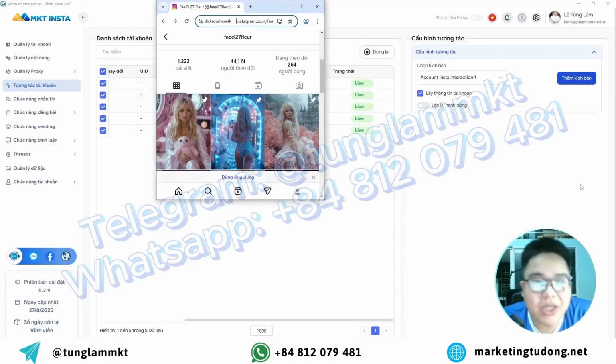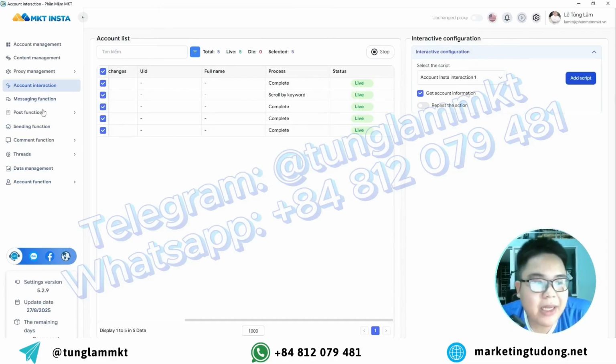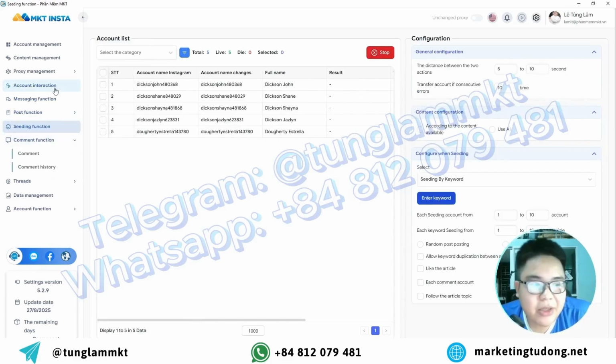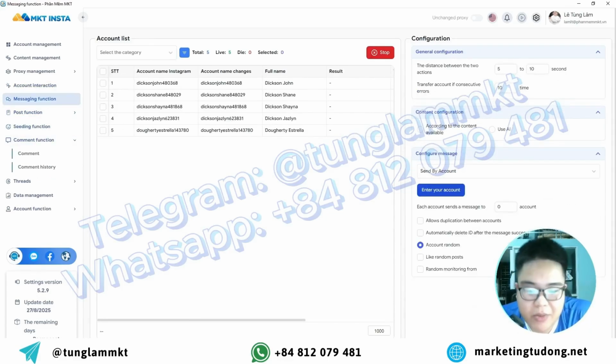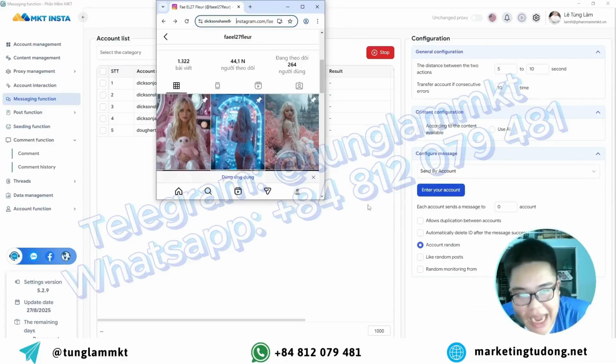And you can absolutely use these accounts to serve your purposes, such as posting, seeding, commenting, or even messaging other Instagram accounts to spread information about your products or services, or to boost engagement for your own Instagram channel. You can do all of that.